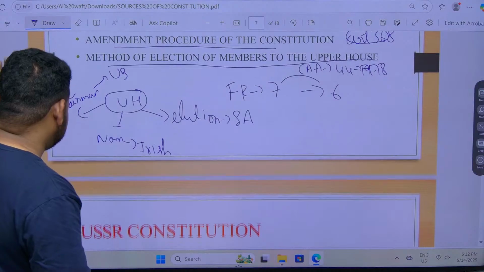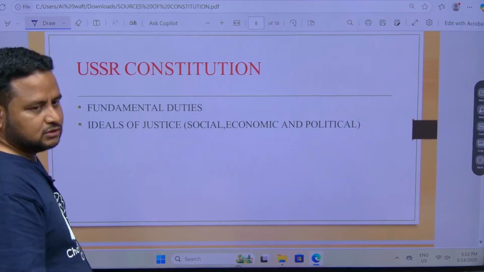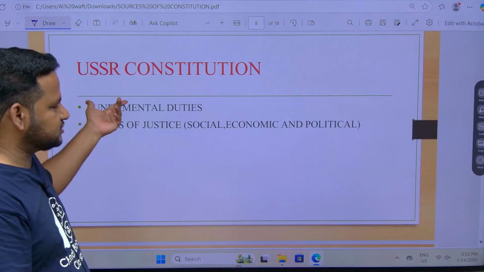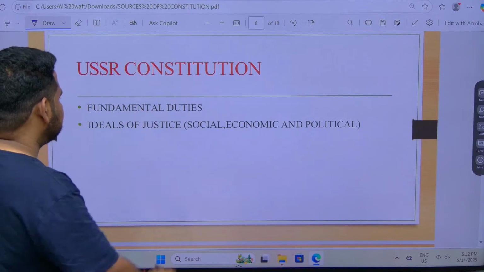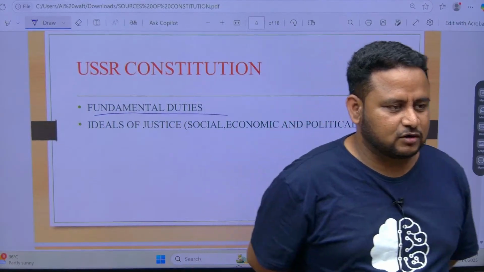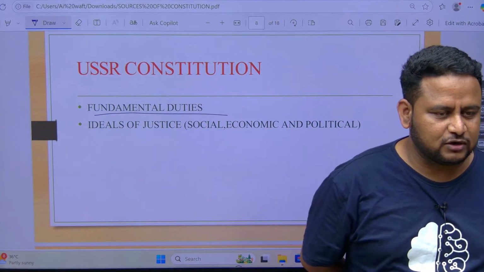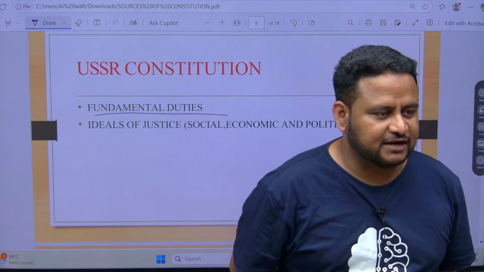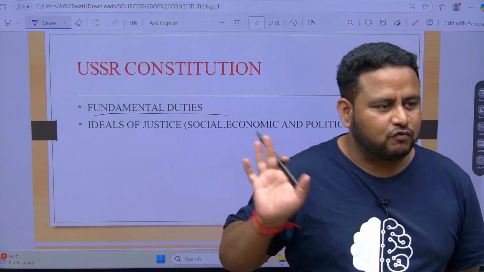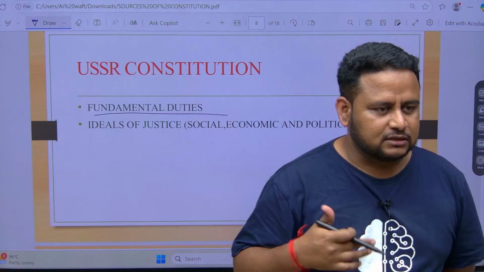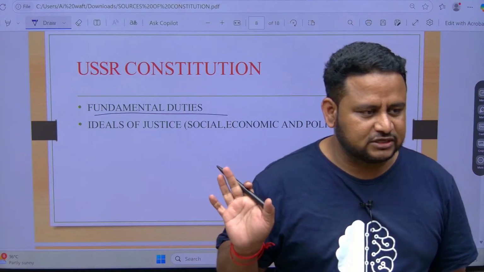Next thing, USSR constitution, that is also called Union of Soviet Socialist Republic, that is also called Russian constitution. Sometimes they will give USSR or they can give Russian constitution. Fundamental duties. Whenever we talk about part 3, we talk about fundamental rights. Part 4, we talk about DPSPs. Part 4A, we talk about fundamental duties. Fundamental duties was not there in the original constitution. It was added through amendment.